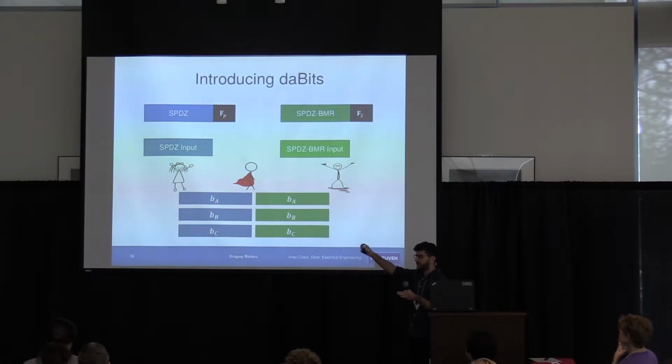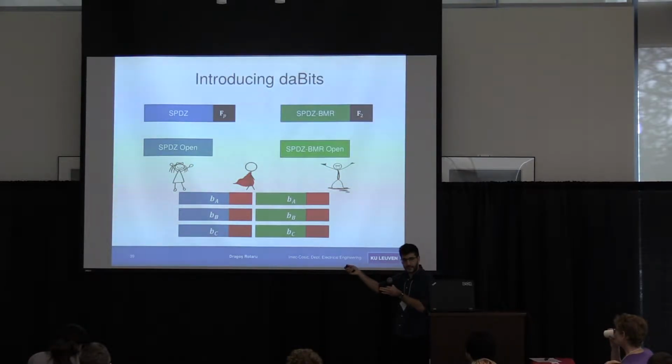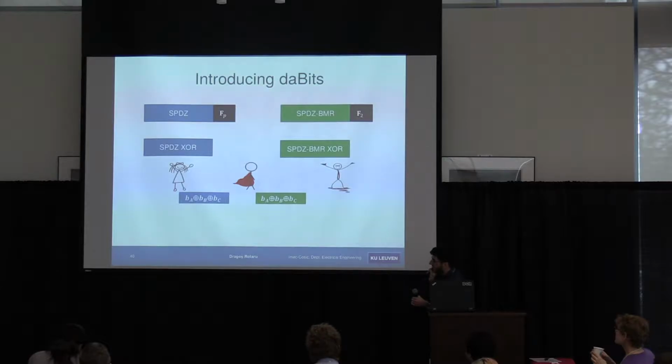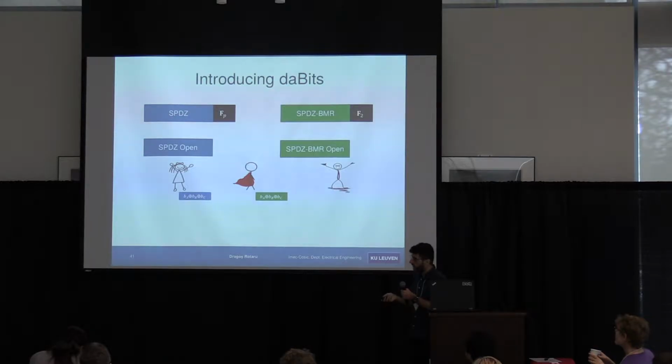So we have many random bits input by each party, and we open some of the stuff to check that they are actually indeed bits, so that parties did not cheat. Now we do the XOR between those bits, and we're going to open some more bits, and in the end we end up with some tiny amount of bits. But it turns out that this is actually quite efficient to do. So this is what's called in the literature the cut and choose technique. This is basically inspired from the TinyOT protocol of bucketing.